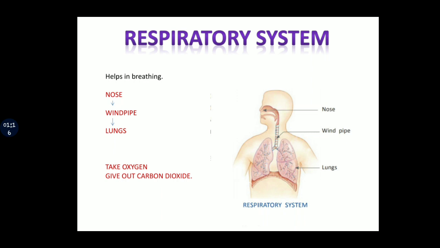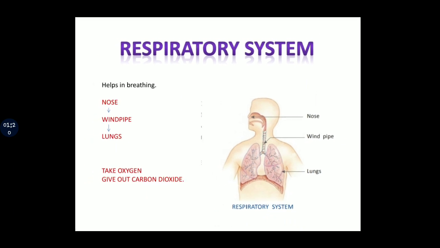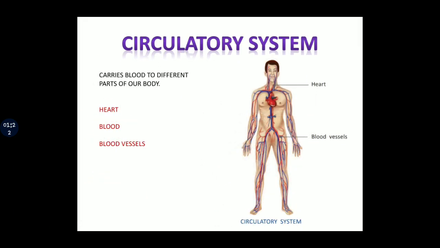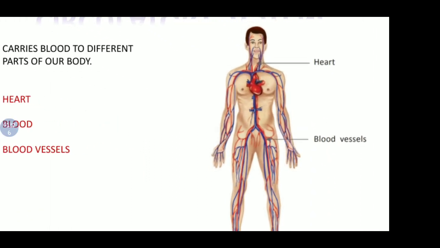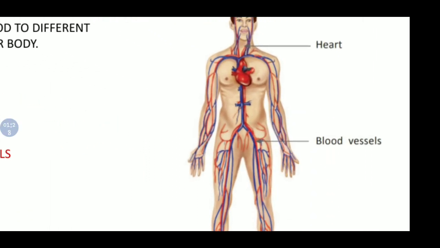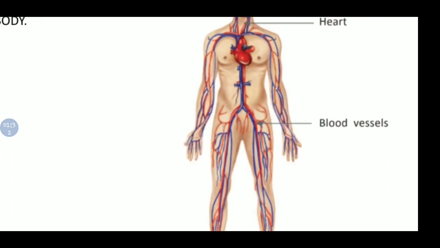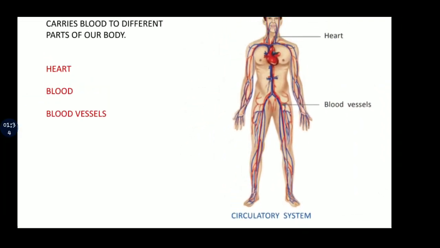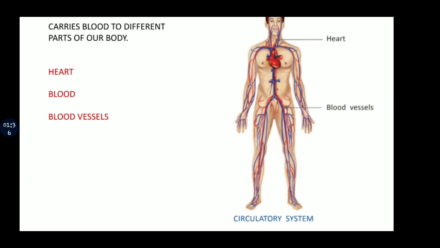Let's move on to the next one. That is circulatory system. Here you can see this picture. The heart, blood and blood vessels. These form the circulatory system.